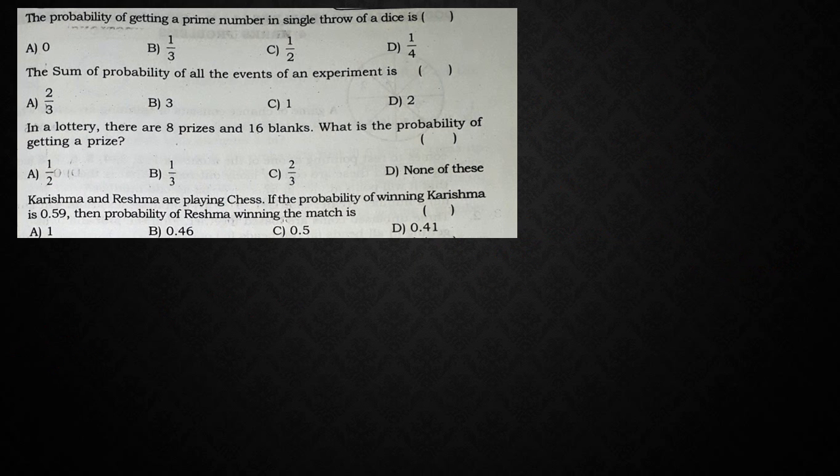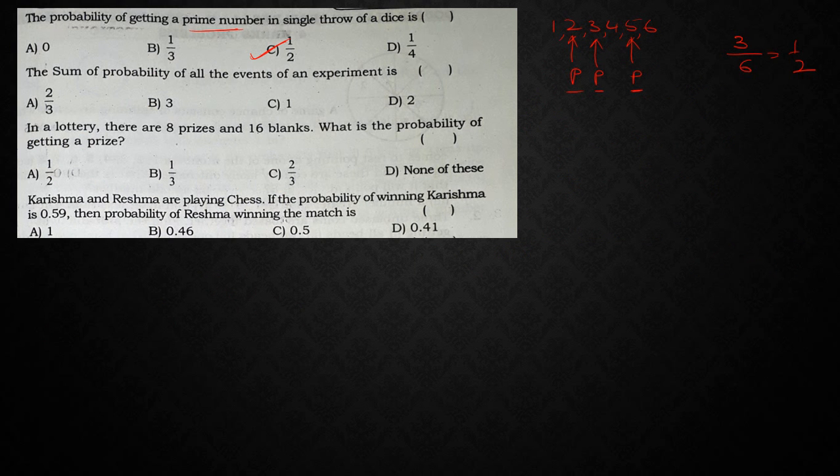Next, moving on to one more question. The probability of getting a prime number in a single throw of a die. So when a die is thrown, what are the possible outcomes? So 1, 2, 3, 4, 5, 6. So these are nothing but the possible outcomes. So among these, what are the prime numbers we have? 2, 3 and 5. So these 3 are prime numbers, right? Now what is he asking? The probability of getting a prime number. So how many possibilities are there? So possibilities are 3 out of 6. So 3 by 6 is nothing but 1 by 2. So answer is 1 by 2.